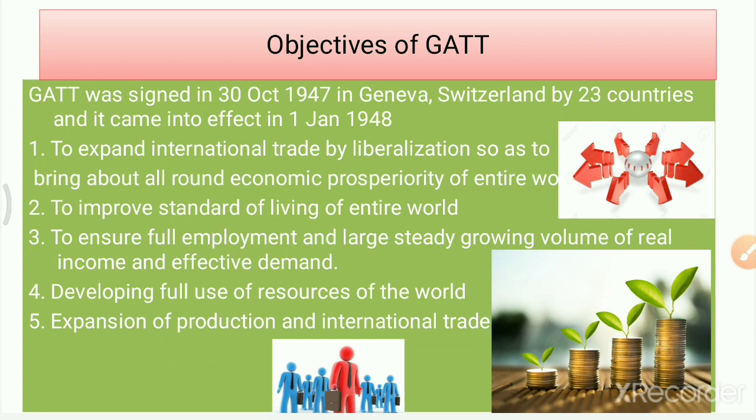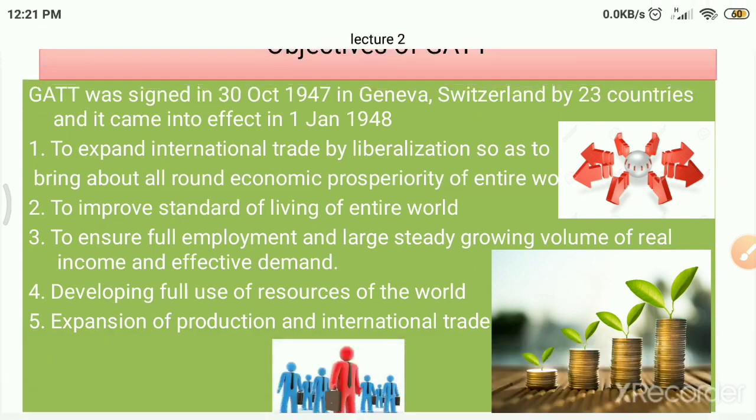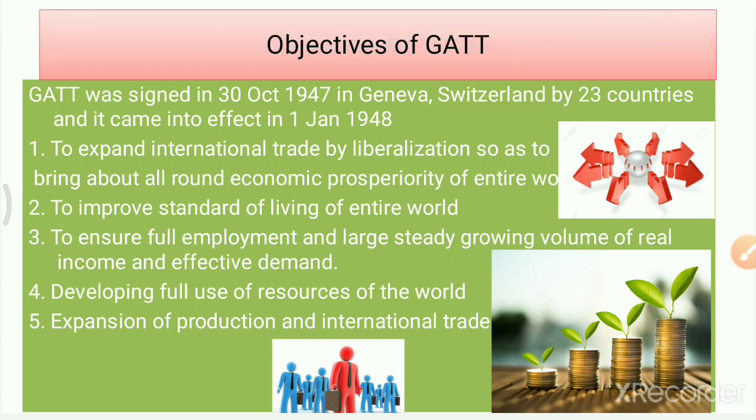What were the major objectives of this GATT? To expand international trade by liberalization, so as to bring about all-round economic prosperity of the entire world, to improve the standard of living of the entire world, to ensure full employment and a large, steadily growing real income and effective demand, developing full use of the resources of the world, and expansion of production and international trade.